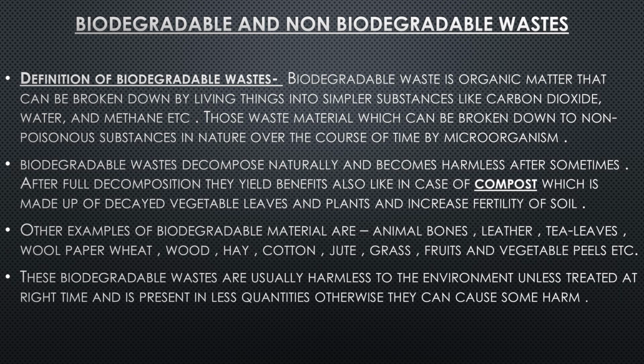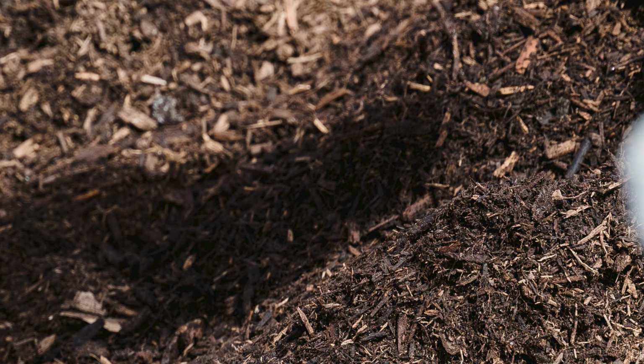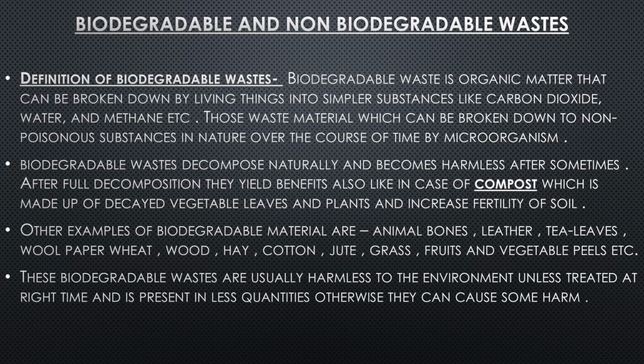Biodegradable waste decomposes naturally and becomes harmless after some time. After full decomposition, it yields benefits also, like in the case of compost. We consume vegetables and fruits, but the vegetable peels and fruit peels are useless for us. So we throw them.